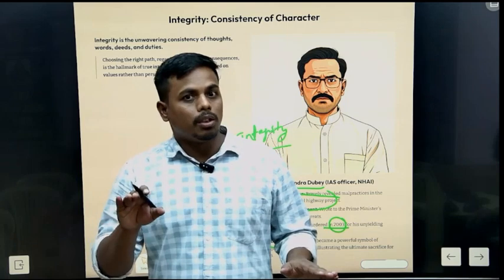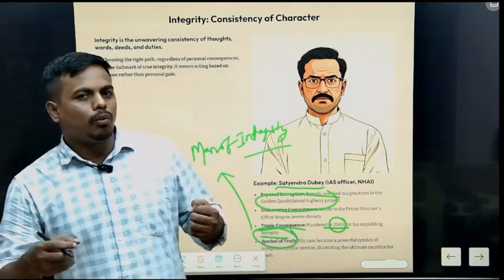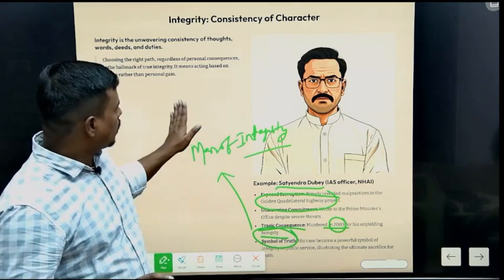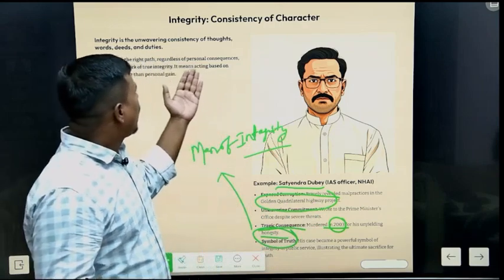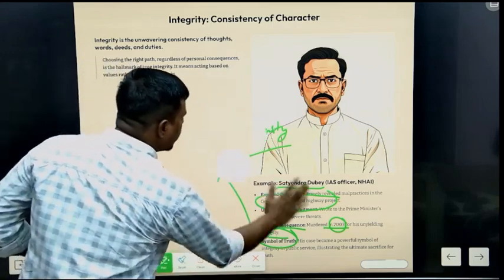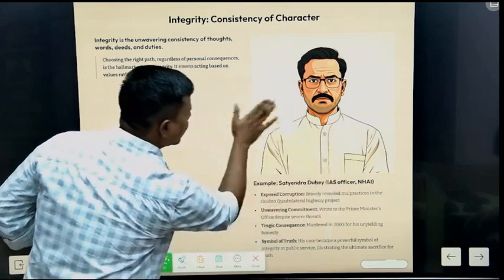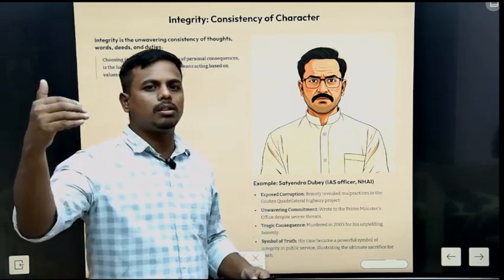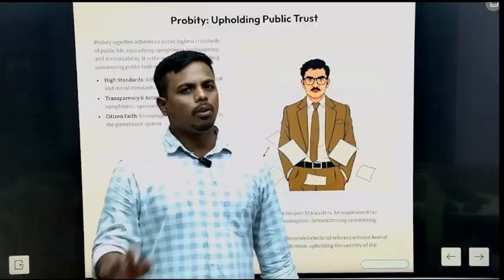Remember, it is a hard, rock-solid quality or value which a person should have to be a man of integrity, because it is not always easy to give up personal gain and face all those consequences. So integrity is much needed for a civil servant, because he will not only be remembered as a man of integrity, but will also be seen as an ideal for budding officers. Now the next word is probity.